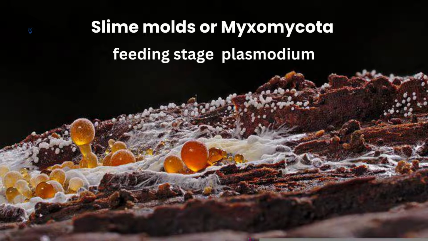It often forms a network of channels that cover a large surface area. As it creeps along, it ingests bacteria, yeast, spores, and decaying organic matter. That's why it is called the feeding stage, because that mass of cytoplasm, when it creeps over the surface of dead decaying logs or leaf litter, ingests bacteria, spores, and decaying organic matter.